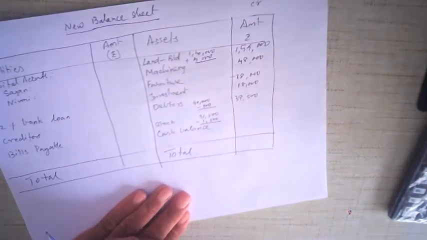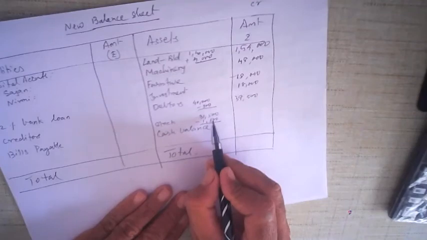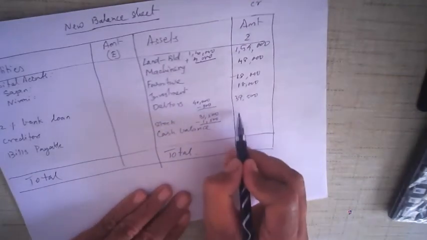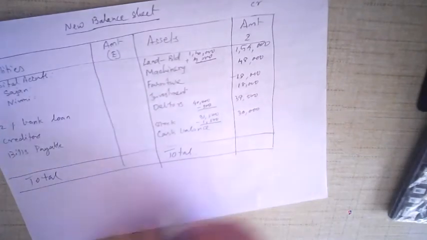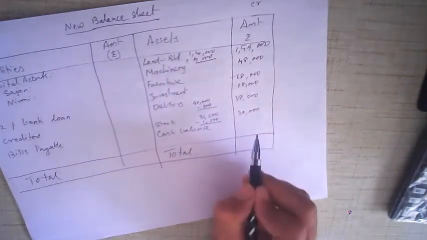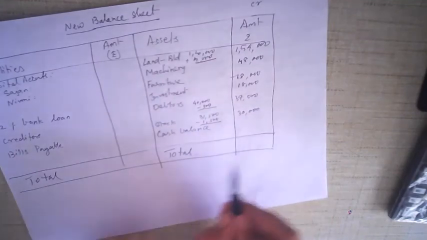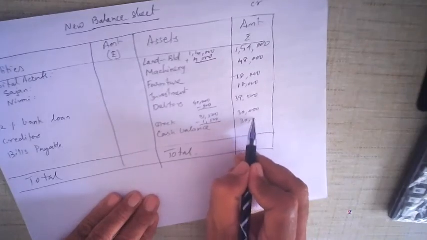Repairing expense was required. The value of stock was 31,500 as it is given in the balance sheet, and 1,500 repairing expense was there. Minus the repairing expense, you get 30,000. And then cash balance, of course, it does not affect cash balance, so you get 30,000 as it is.